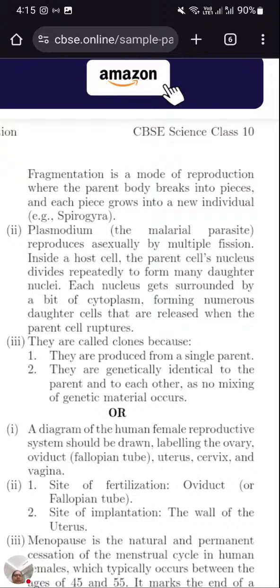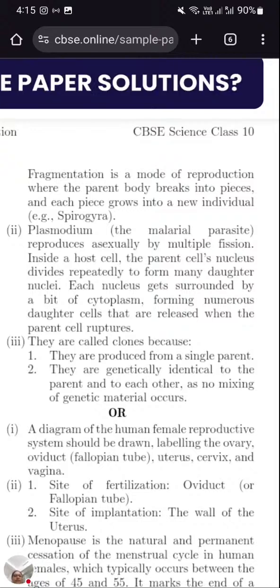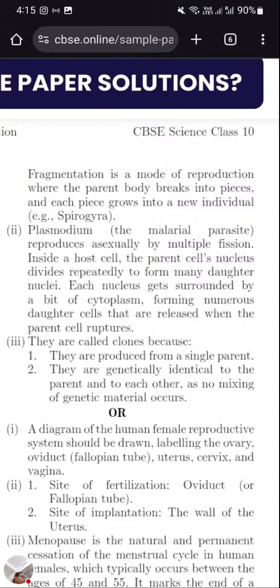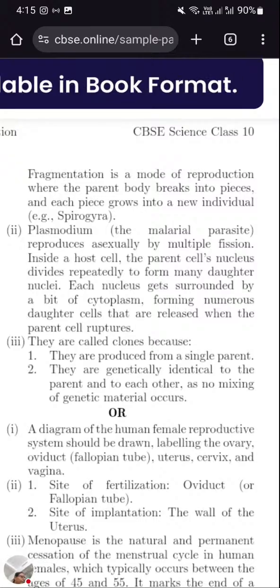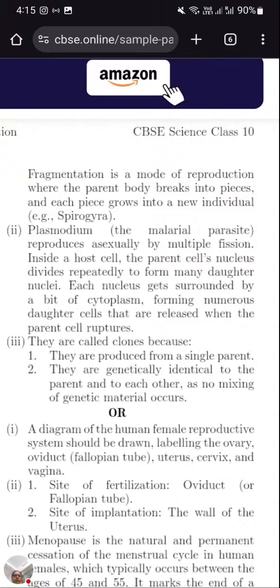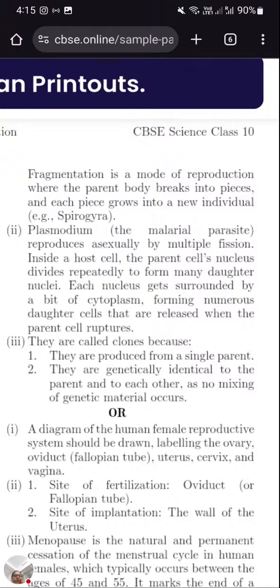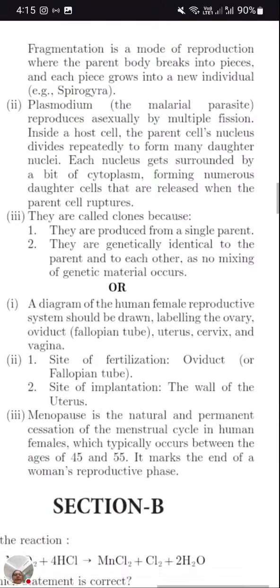Next, Plasmodium. Plasmodium, a malarial parasite, reproduces asexually by multiple fission. Inside the host cell, the parent cell's nucleus divides repeatedly to form many daughter nuclei. What is multiple fission?